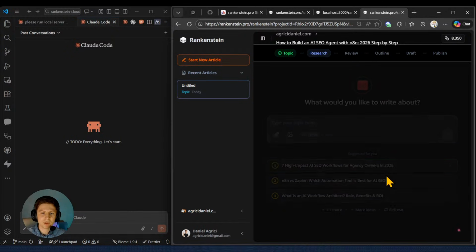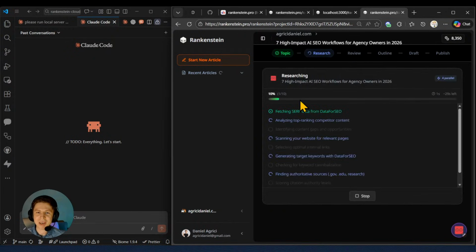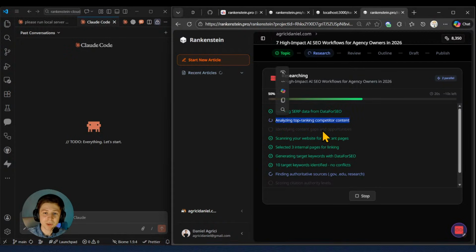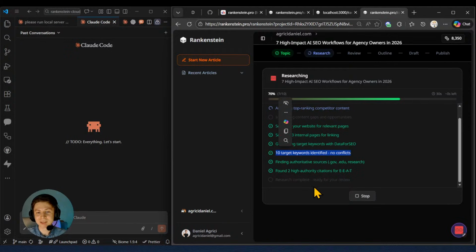So let's see, maybe the first one, which is the 7 high impact AI SEO workflows for agency owners in 2026. What this whole system is doing is researching online for relevant data. First, it's checking the competitors. As you're going to see right here, first it fetches the data, it's checking the competitors, it's scanning our website for relevant pages, it's selecting 3 internal pages for linking, it generates target keywords with data for SEO, it picks relevant keywords with no conflicts, by the way.